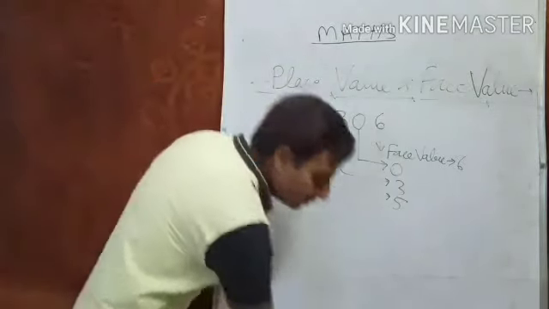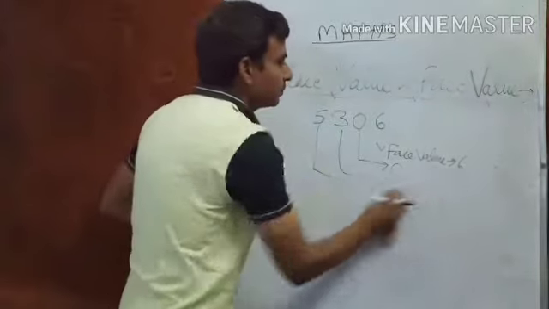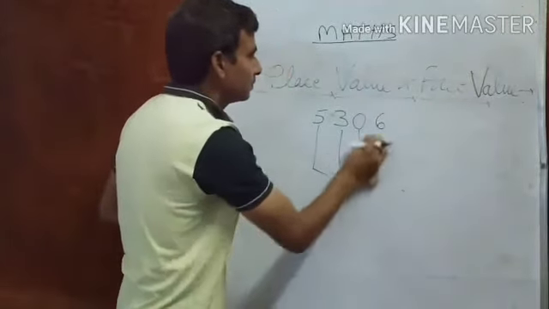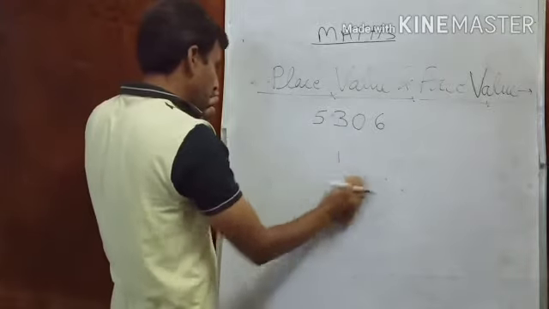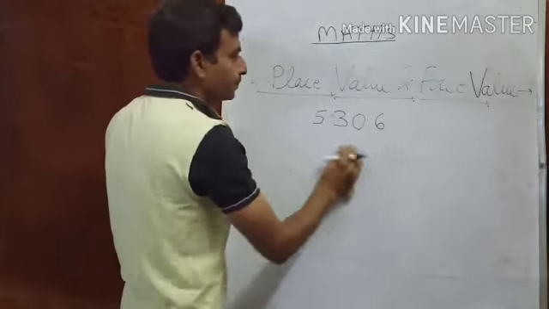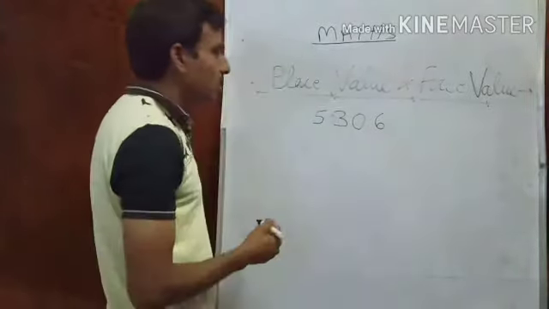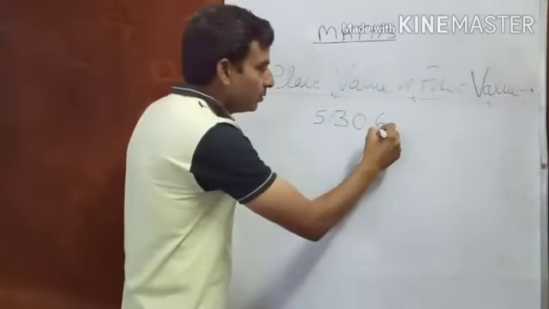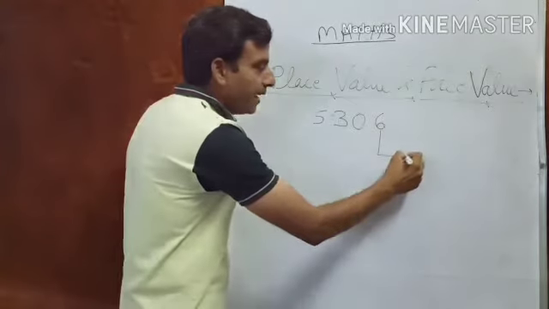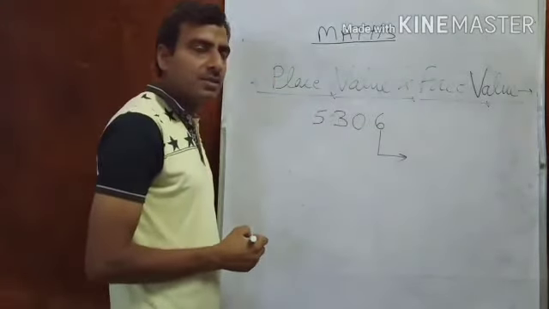But place value, it depends on its place.